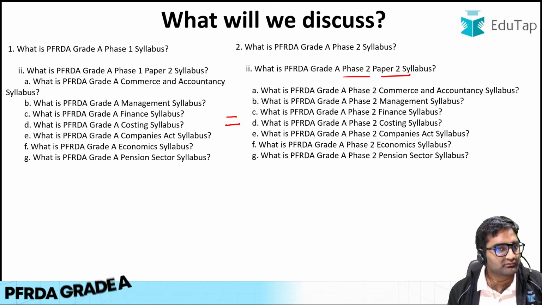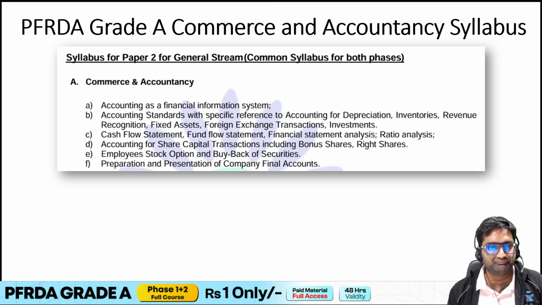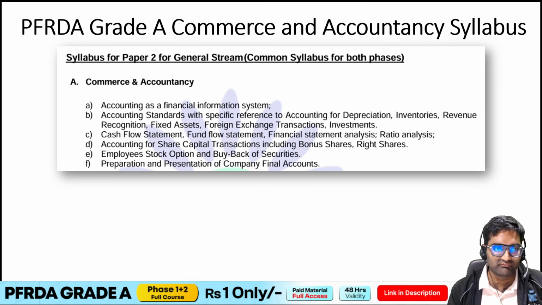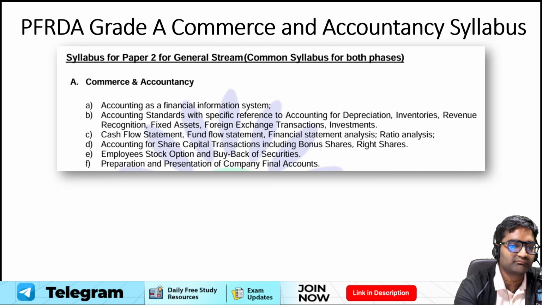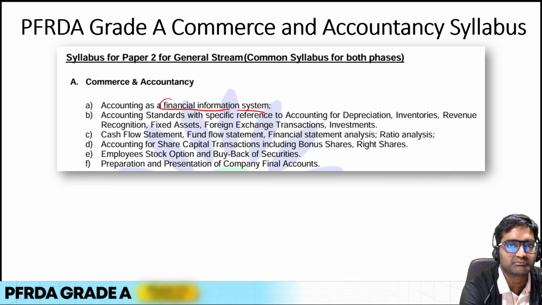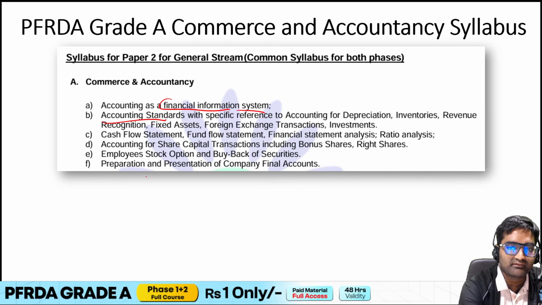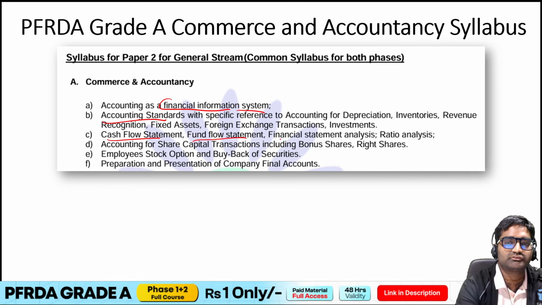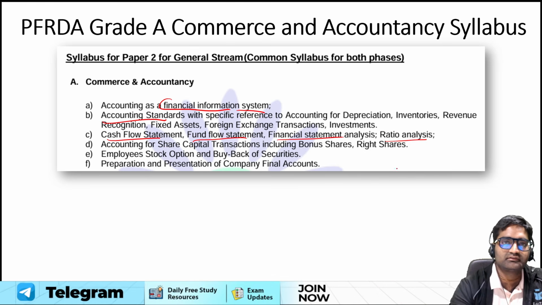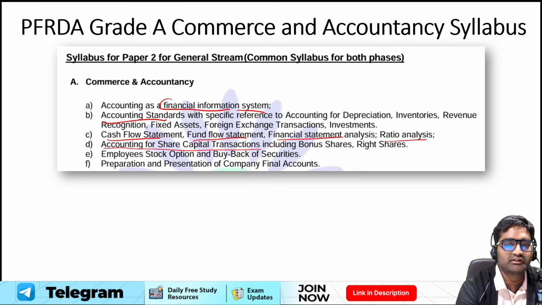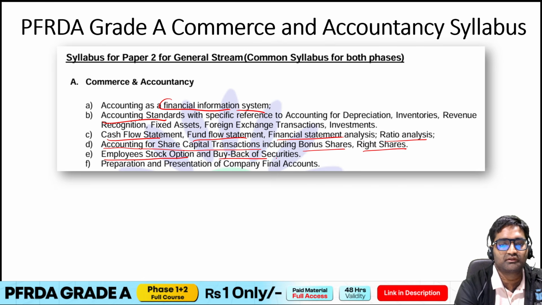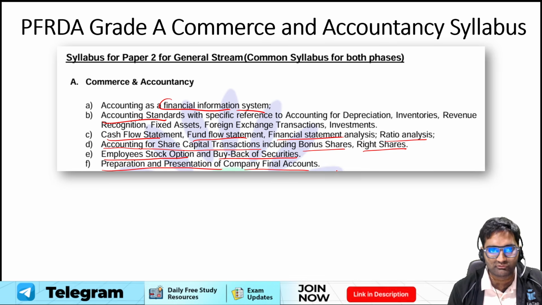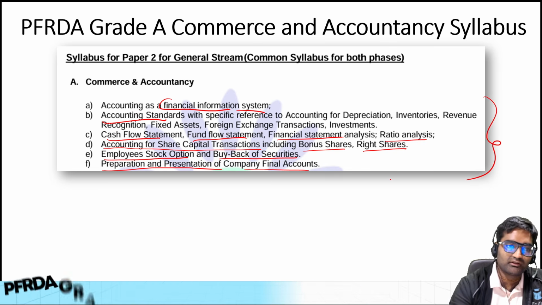Starting with the syllabus of commerce and accountancy. This is what they have given as far as the syllabus of commerce and accountancy is concerned. You can see they have given accounting as a financial information system, then accounting standards, cash flow statement, fund flow statement, financial statement analysis, ratio analysis, accounting for share capital transactions, including bonus shares, right shares, ESOPs, then buyback of securities, preparation and presentation of company final accounts. These are the different topics that they have given.